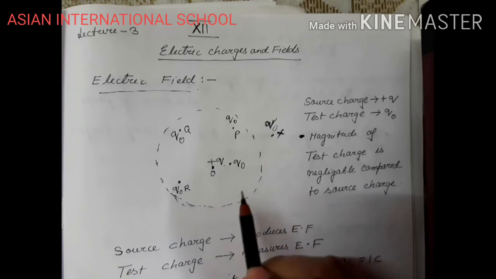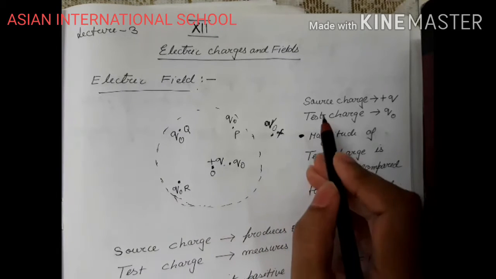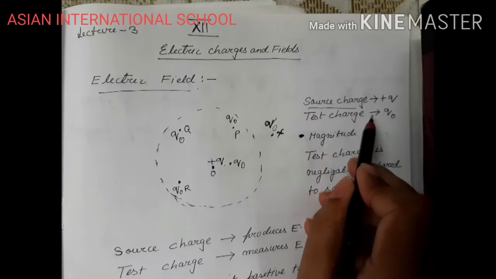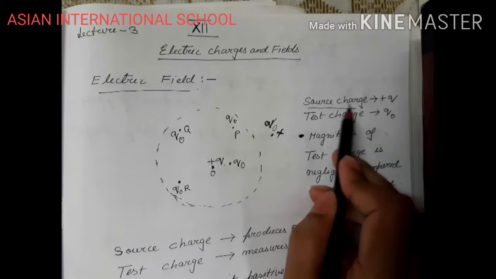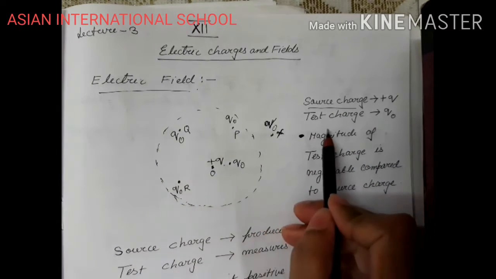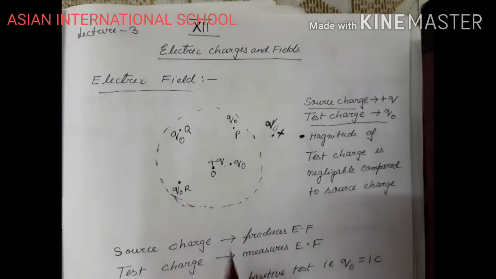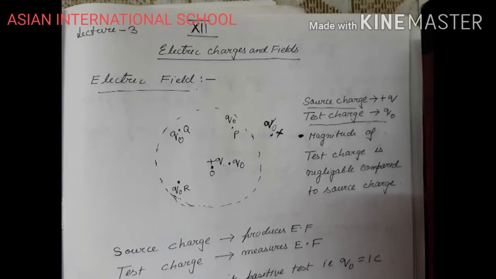So to test the presence of electric field, we need a test charge. See here, the plus Q charge is the source charge which produces the electric field. And the test charge Q0 is the charge due to which we can understand the presence of electric field.